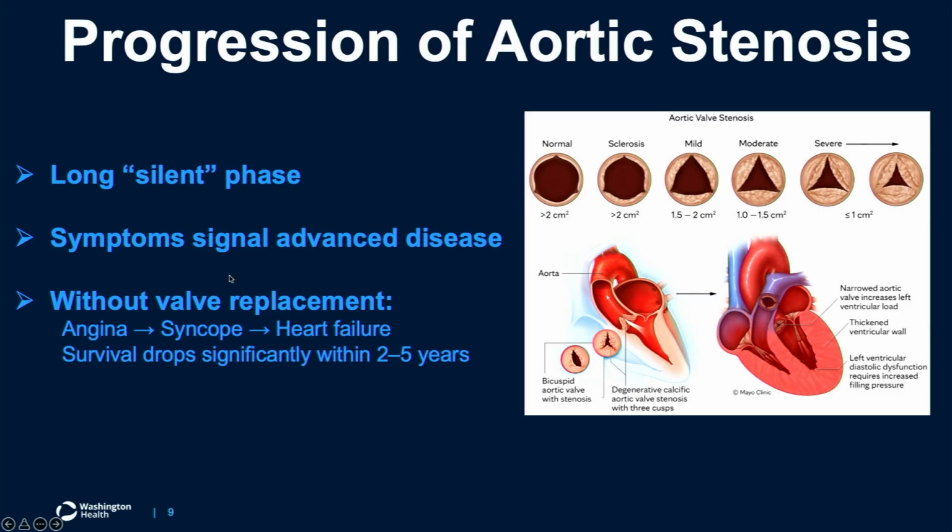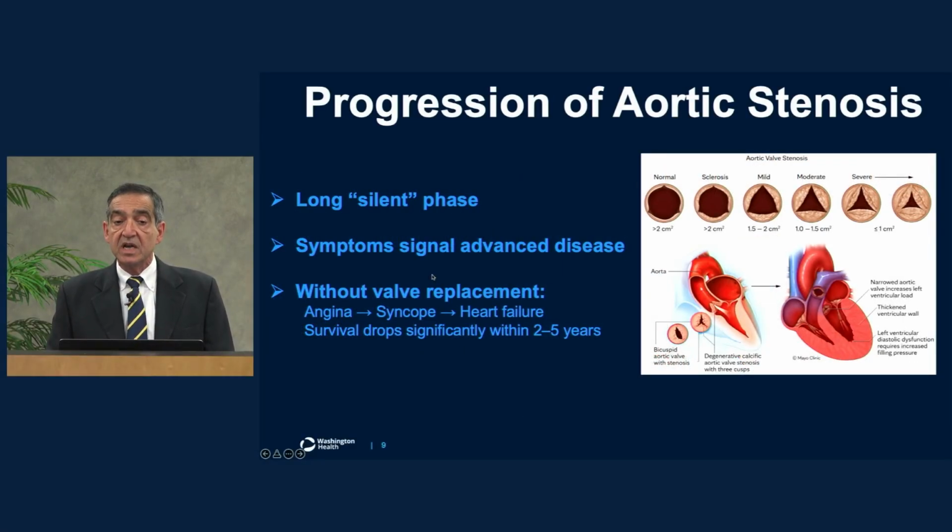So symptoms usually signal advanced disease, meaning that patients could have aortic stenosis with no symptoms, but then over time they gradually develop symptoms. Symptoms are angina, which means chest pain, syncope, which I alluded to before, which is fainting or near fainting, and if the aortic stenosis progresses for a long time, the patients will develop heart failure, which means severe accumulation of fluid in their lungs, severe shortness of breath, and also swelling of the lower extremities.